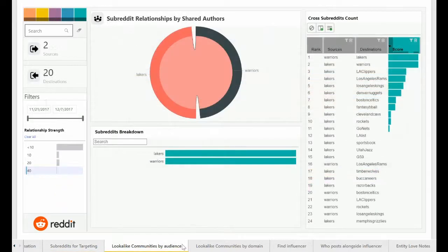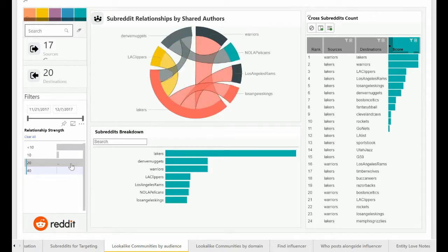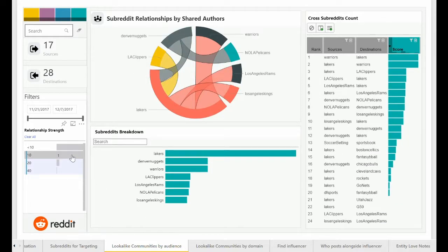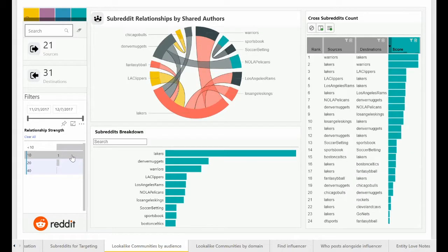Here, we can explore how subreddits are connected by shared authors, identifying new subreddits of interest. We begin by viewing the most closely related subreddits, before adding subreddit relationships with progressively lower strengths.